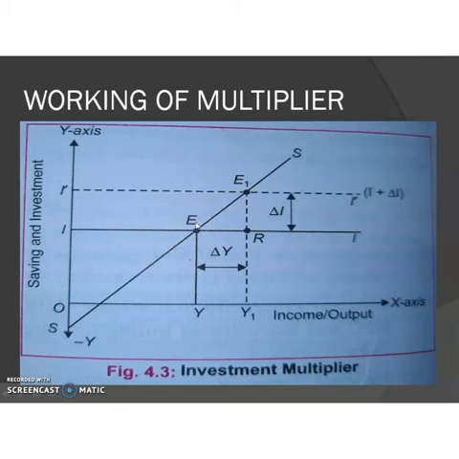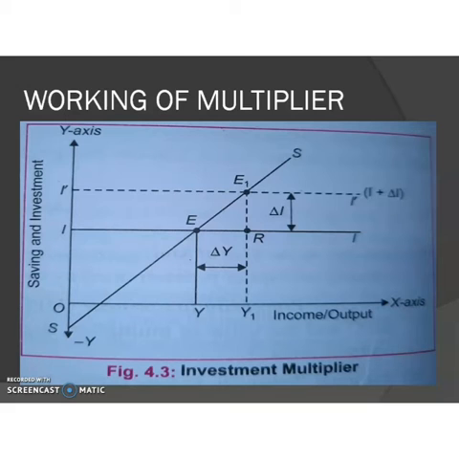Suppose the government puts in an additional investment. So that is a change in investment, and the new investment is represented by the second curve. This dotted line represents the new investment because the government puts in an additional investment.